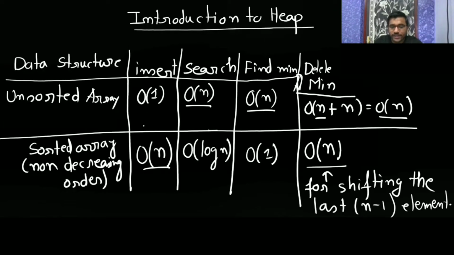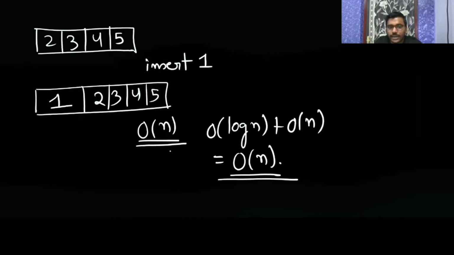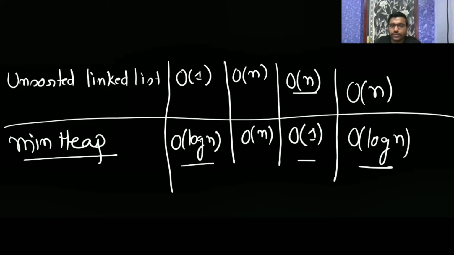So for insertion, it is going to take big O of 1, then delete min is going to take big O of n, find min is going to take big O of n, here also big O of n. So that's why your heap is used when you want to perform insertion, finding min, and deleting min, then we go for the heap data structure. I have told you that sometimes we will choose which data structure is suitable for which algorithm.